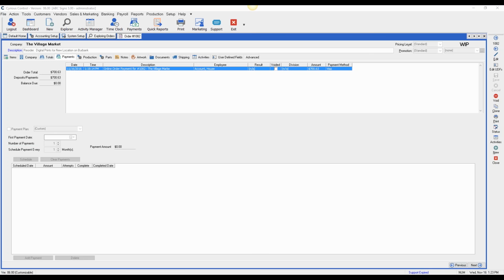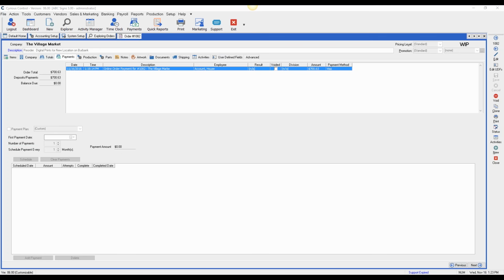Correct. So could the button go on to the AR statement and pay all of the invoices on one statement? You could put the button on the AR invoice, but it would be a separate button for each order. So that's probably not what you want. For smaller customers that maybe just have one or two invoices, that would work. But you don't want to send out a statement with 10 invoices and have the customer put in their information 10 times.